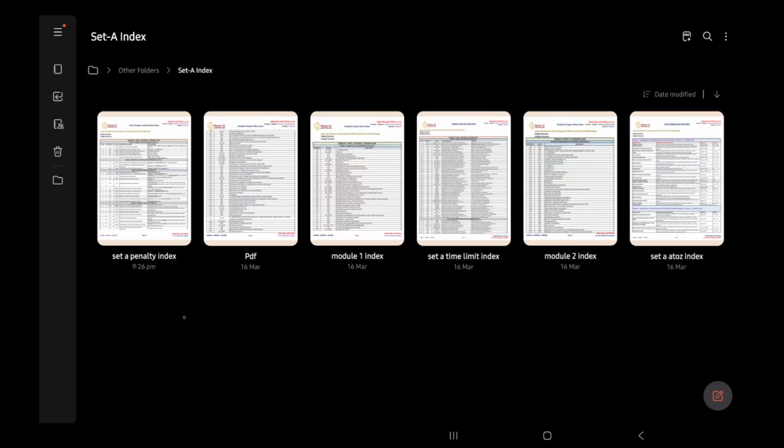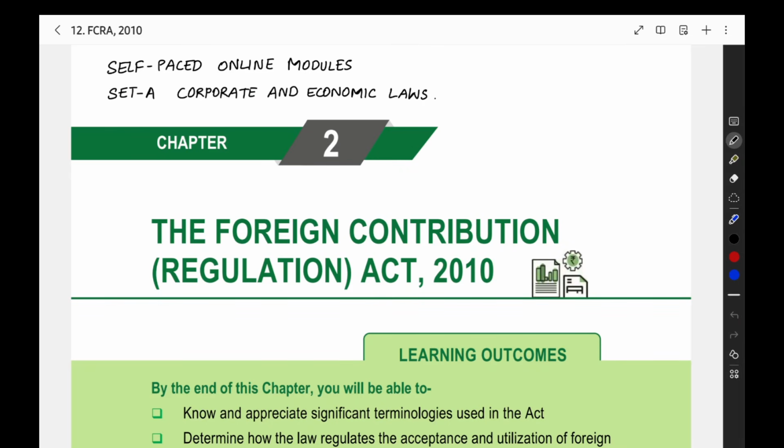So these are all the index that are there. I have shown you that you can use this for your preparation for CTA also. This PDF will be available in the Telegram channel. So we have completed the Foreign Contribution Regulation Act.